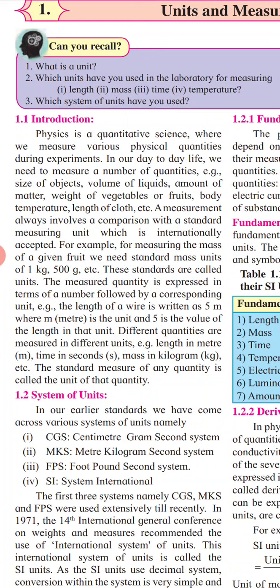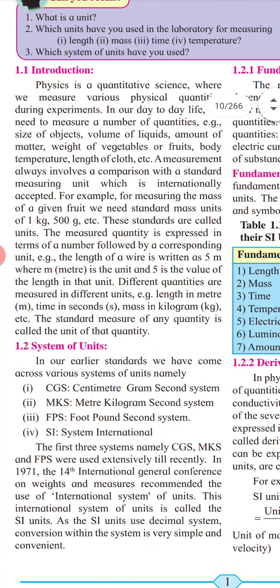For example, to measure the mass of a given fruit, we need standard mass units of 1 kilogram, 500 gram, that is half kg, etc. These standards are called units.